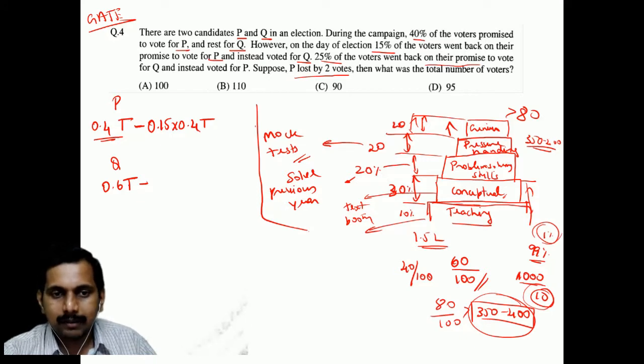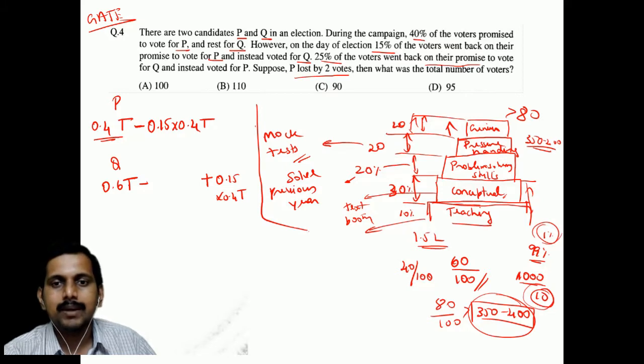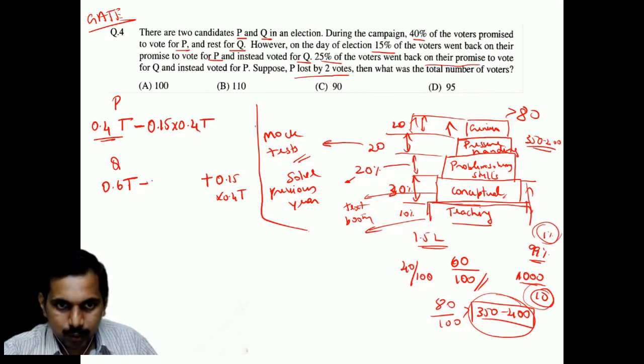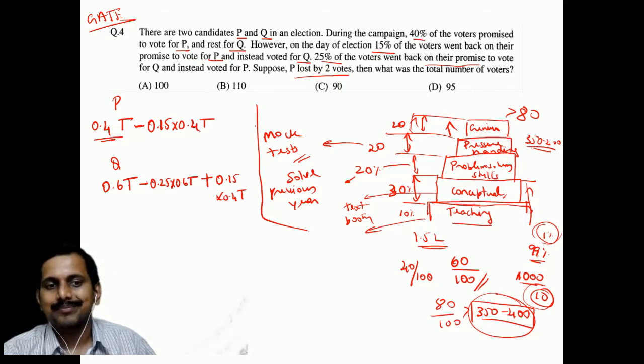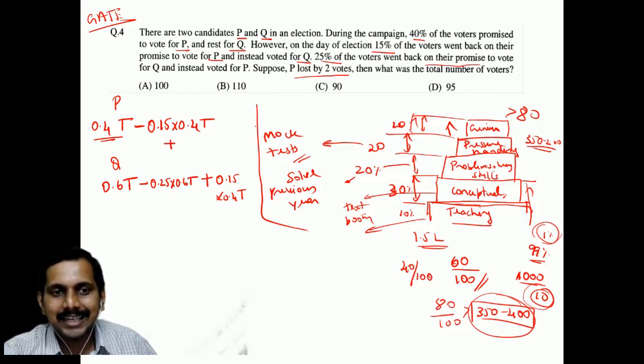But what they voted for Q, that is 0.15 into 0.4 T. They voted for Q, so added. Okay, and then 25% of the voters went back on their promise to vote for Q. That means you will have 0.25 into 0.6 T, correct? And here they added, instead they came for this particular person, 0.60.